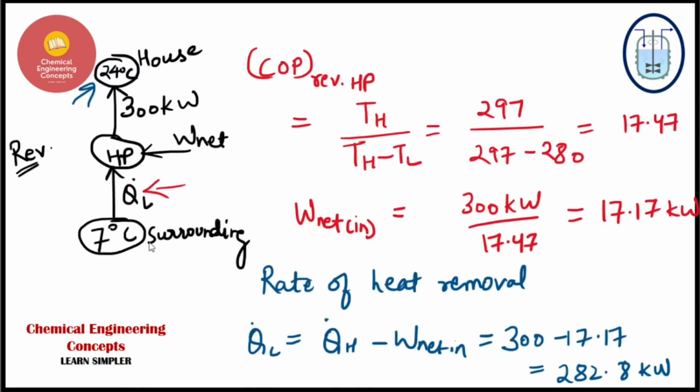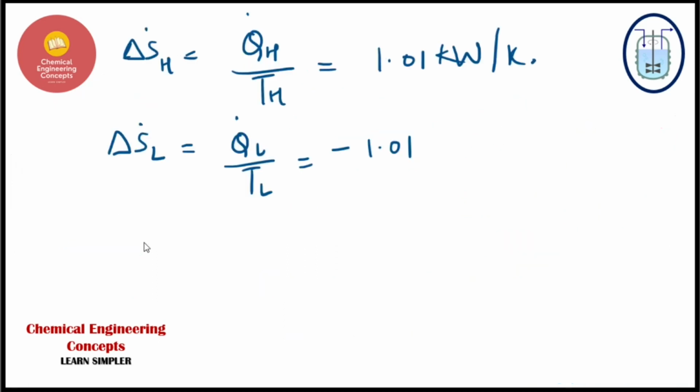I already told you, if I take the surrounding as a system, the heat which is being removed from it will be taken as negative, because I have to find the entropy change of the surrounding. In here the low temperature reservoir is the surrounding, so heat is going out from the surrounding, so it will be negative in this case. So minus 1.01 kilowatts per Kelvin.